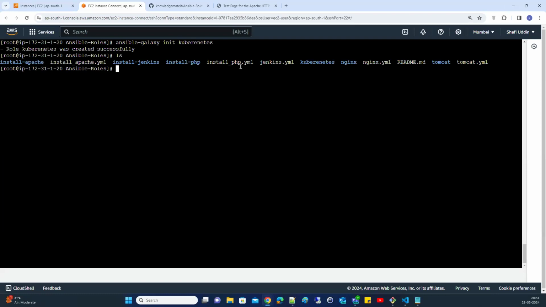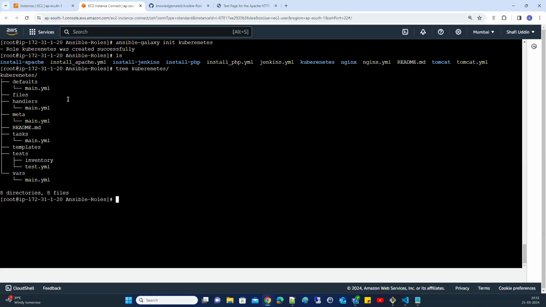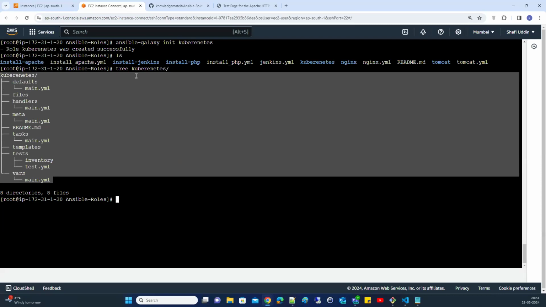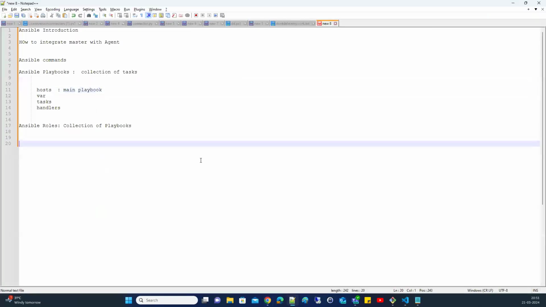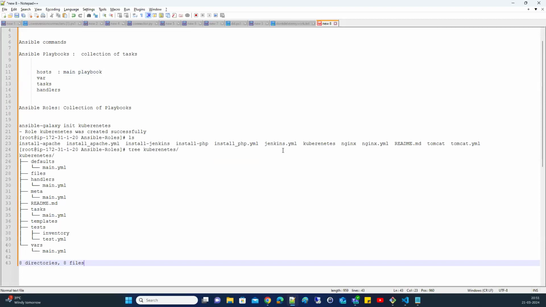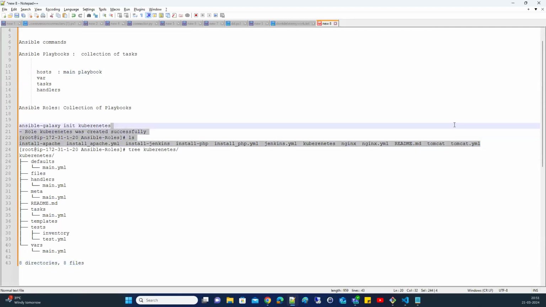You can see, okay? It will have empty files. Nothing will be there inside, just empty files. If you see, Kubernetes defaults has a main.yml file. This is the complete structure of your role. So Ansible Galaxy will provide you a complete structure of a role. Okay. So what is it having?